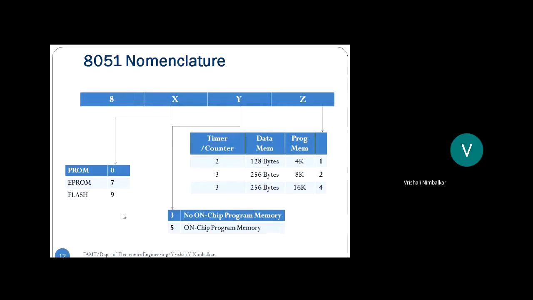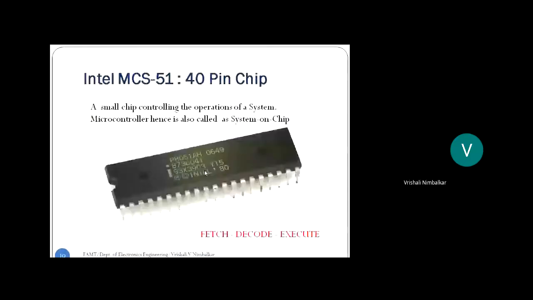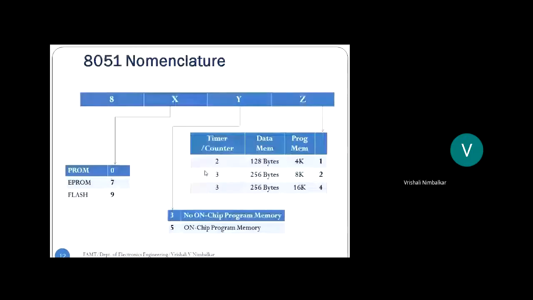But what is the difference between E2PROM and flash? In flash, a block of data, 128 bytes, can be erased and programmed. Whereas in E2PROM, it is erased and programmed bit by bit. It is electrically erasable, but it is bit by bit. Whereas in flash, it is block-wise erasing, block-wise programming. 256 bytes erased at a time. That is called flash.